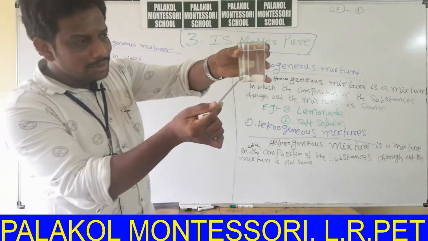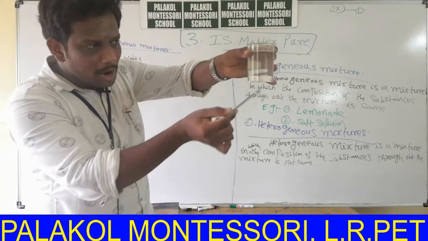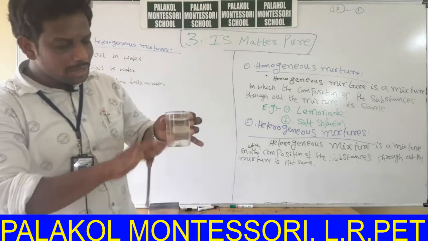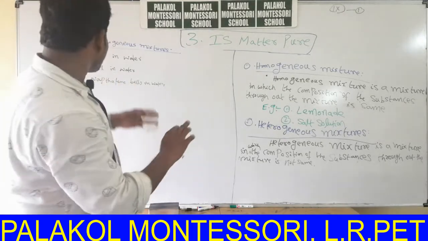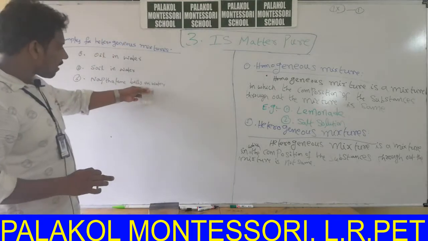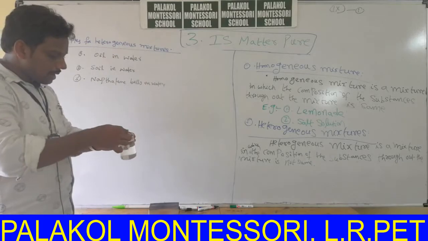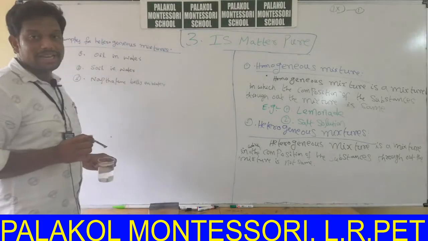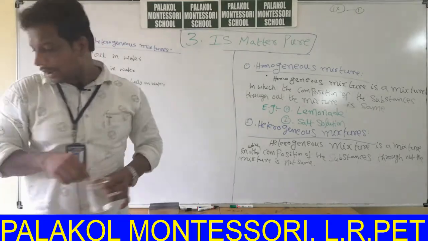Here the composition of the substance is more. Naphthalene balls are at the bottom of the solution. Here there is no naphthalene balls. So the composition throughout the mixture is not same. So naphthalene balls in water is an example for heterogeneous mixture.